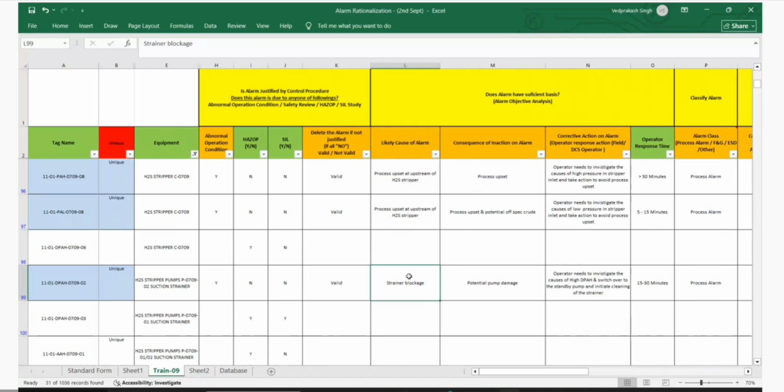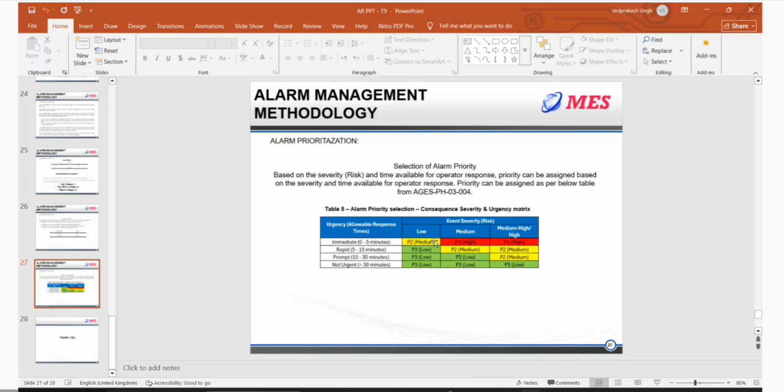Instead of saying not urgent, I put prompt. Yes, I have put it. No harm. You want this to be immediate? P3 only. Not immediate, but rapid. Rapid, okay. Even if you put rapid and low, it will result in P3. This repeat is also P3, and prompt is also P3.